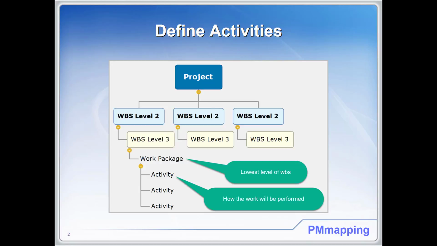Remember defining activities. If we look at this graphic, at level 1 is our project. Level 2 is the WBS. I've typically gone with the life cycle because a number of my projects are construction type projects. Level 3 is the WBS level 3. And then in this example, level 4 is a work package. This will be the lowest level of the WBS.